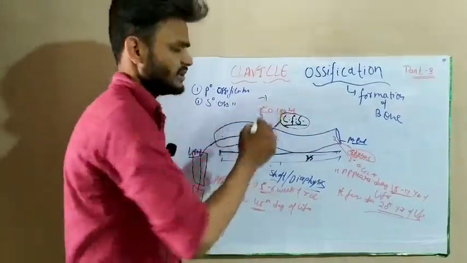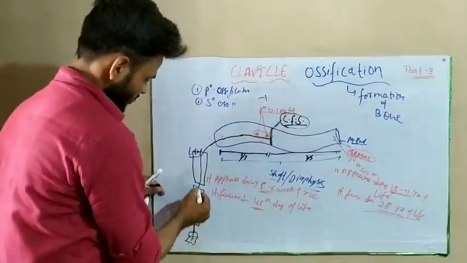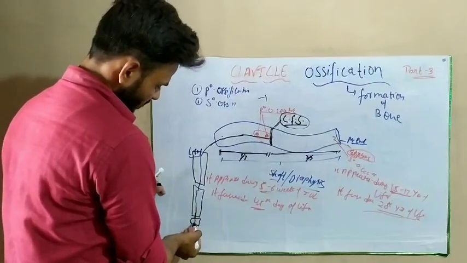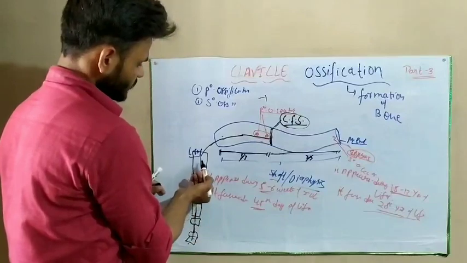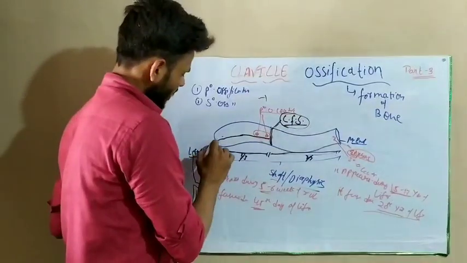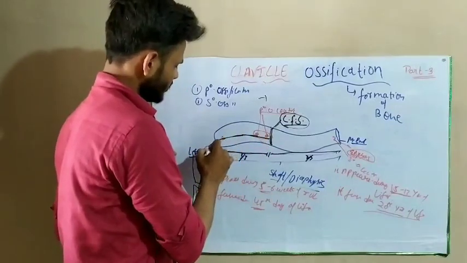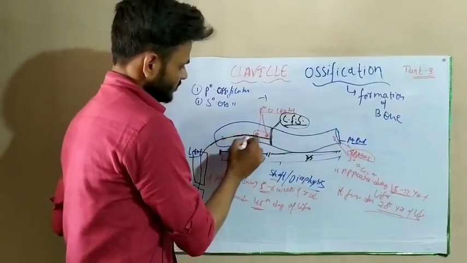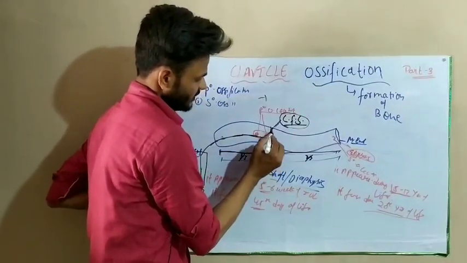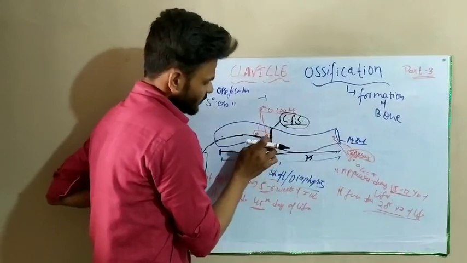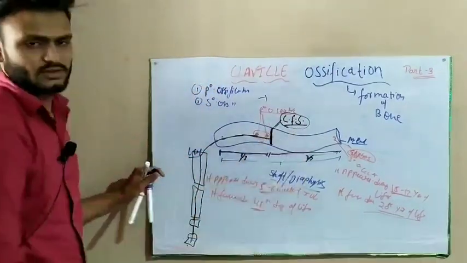The weight goes from the bucket to the hand, forearm, arm, and shoulder joint. This is the clavicle and the acromioclavicular joint, and from the clavicle it reaches this junction. If the weight is on this junction, our clavicle will break.